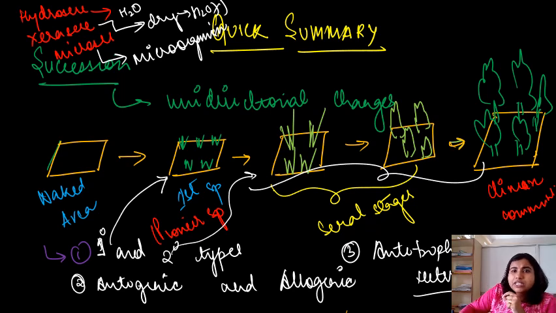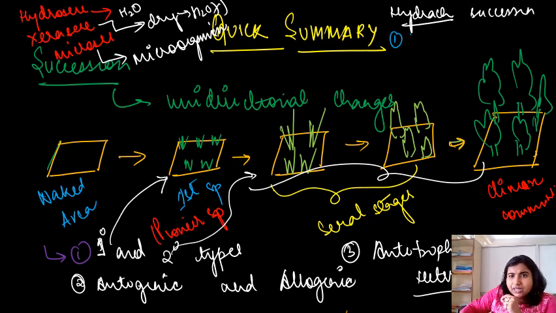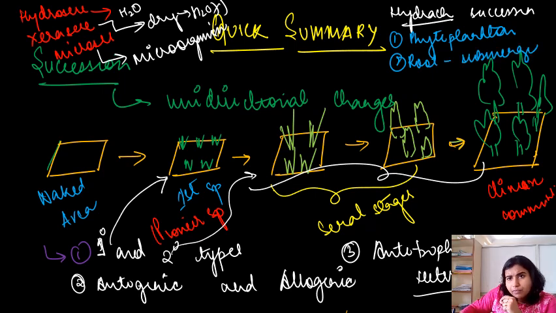Apart from this, let me tell you the stages of hydrarch succession. First, the pioneer species is your phytoplankton, right? Then rooted submerged.